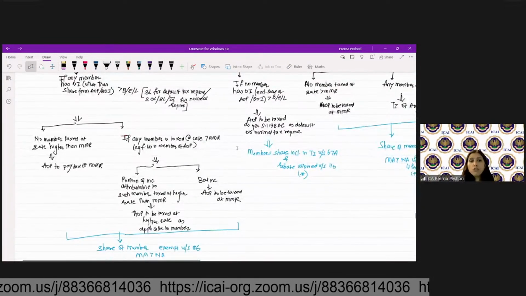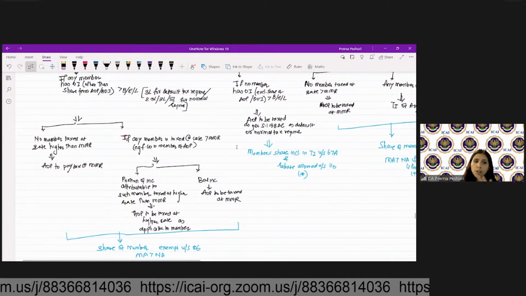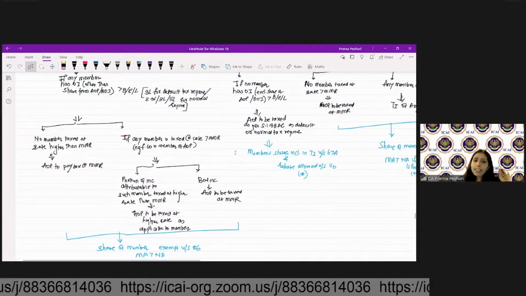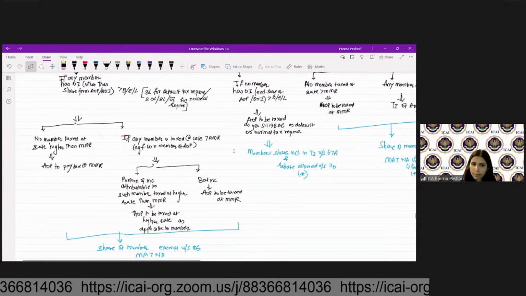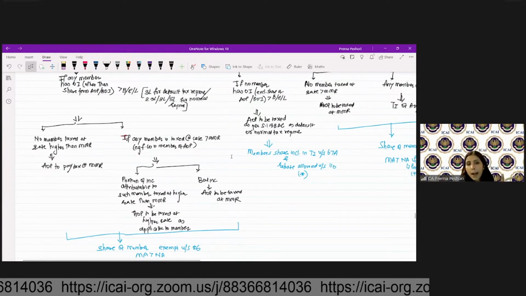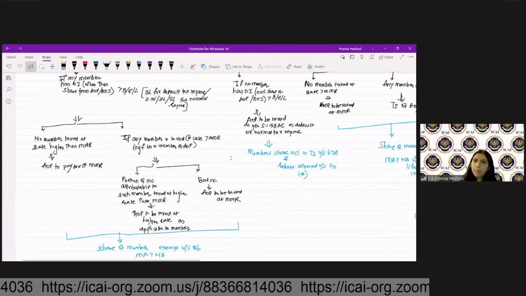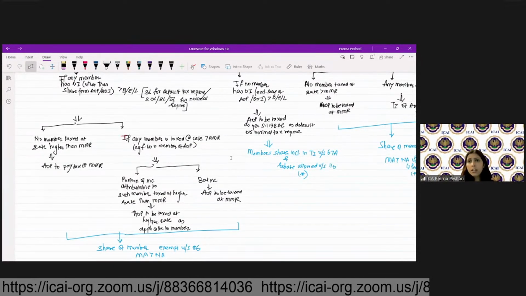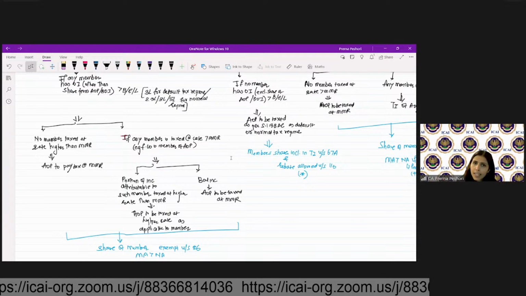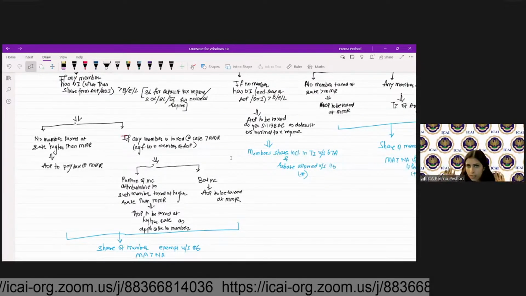Obviously 40% is greater than MMR. Then the portion of the income which is attributable to that foreign company will be taxed at the higher rate, which is 40%, applicable to that member. And the balance income will be taxed at MMR. So the member who is taxed at a higher rate, his tax will be at that rate. For the balance income, it will be taxed at MMR.